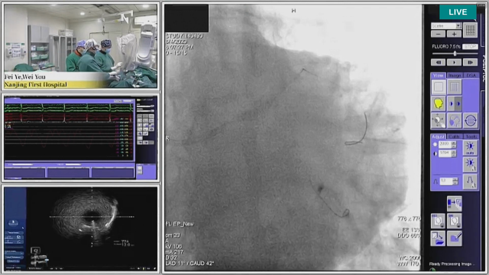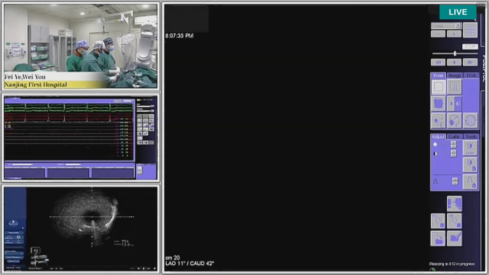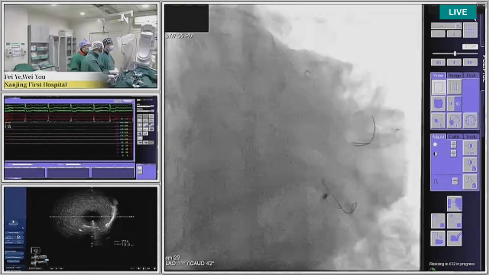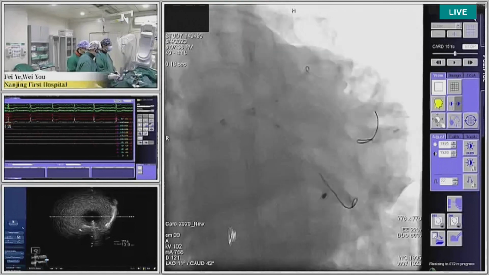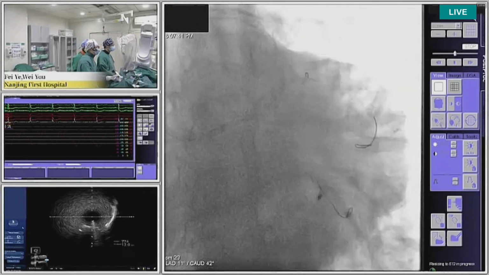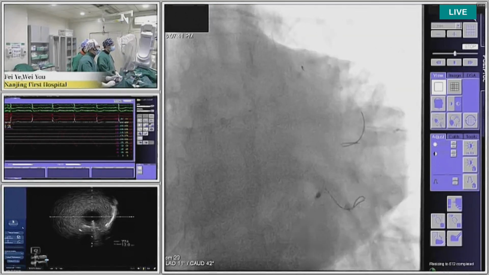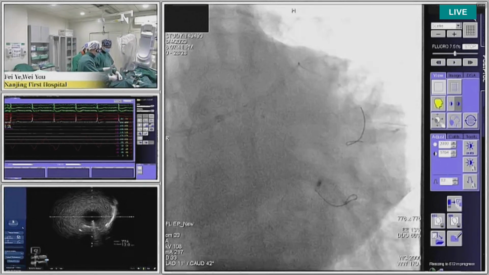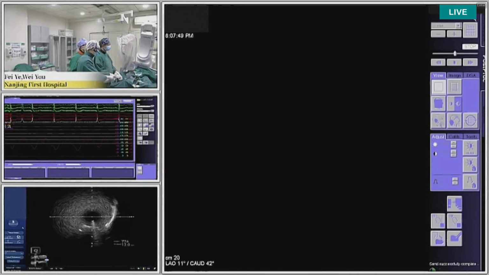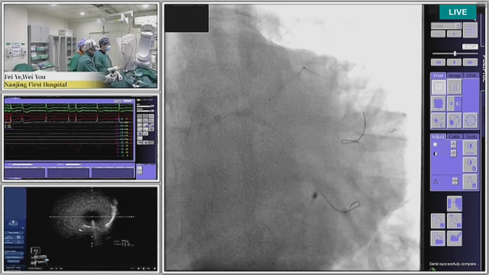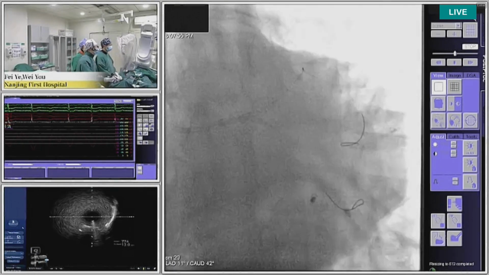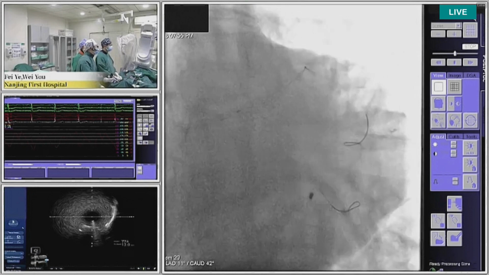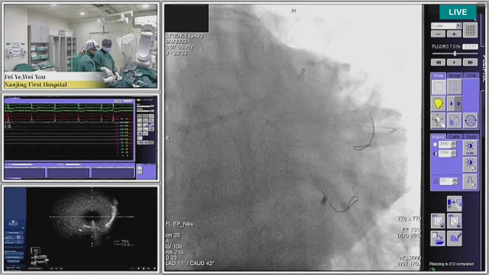Ostium circumflex. We push to the circumflex very easily, it depends on the lesion complexity. I fully agree that provisional stenting is the best strategy for simple lesions. But for lesions like this, I would never try provisional. Would someone from the left side think about a provisional strategy for this left main bifurcation, or to stent from the beginning?